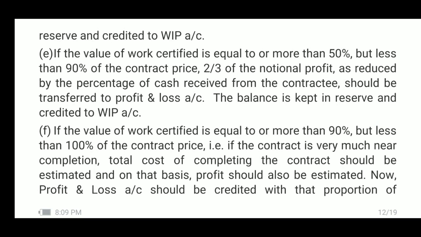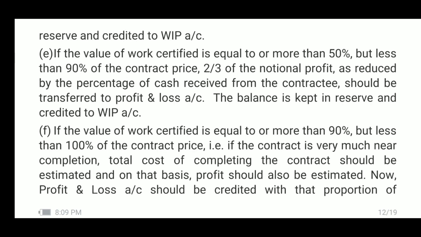Next, if the value of work certified is equal to 50% or more than 50%, but less than 90% of the contract price, 2/3 of the notional profit as reduced by the percentage of cash received from the contractee should be transferred to profit and loss account.